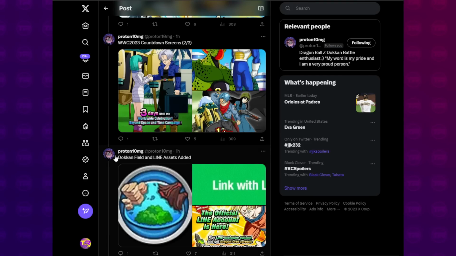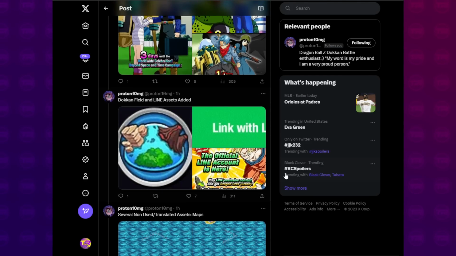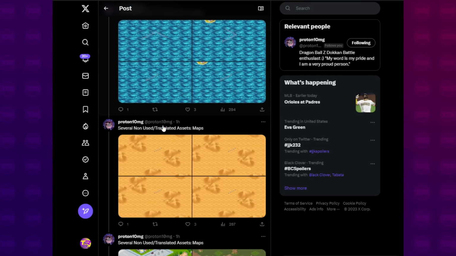Dokkan field and LINE assets. So this is obviously for the upcoming LINE integration, and this is the biome thing that we were talking about. This is probably just going to be the icon in the unit's passive somewhere. Then we've got map assets.